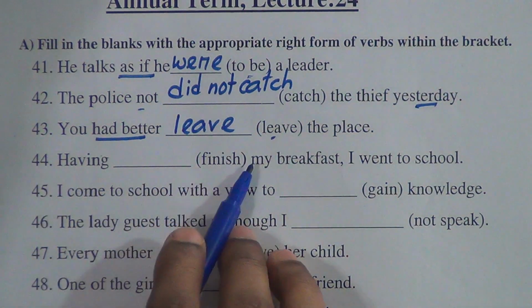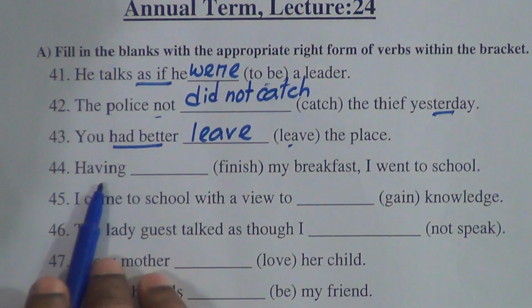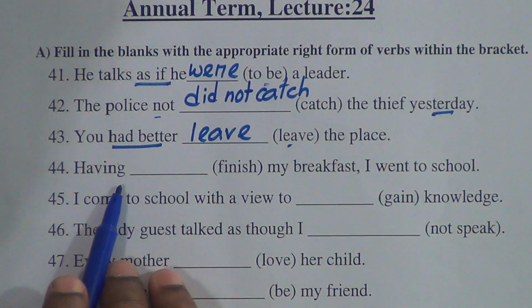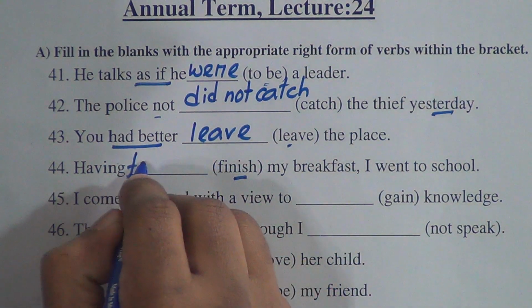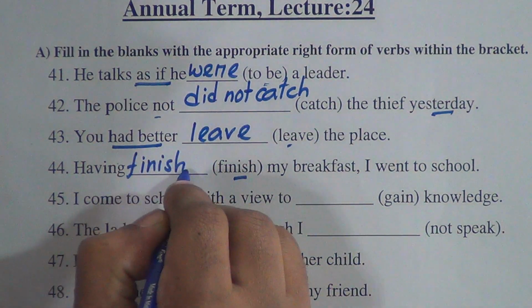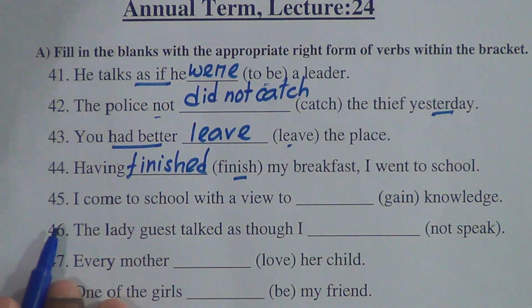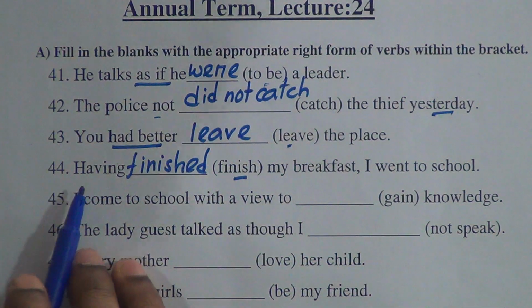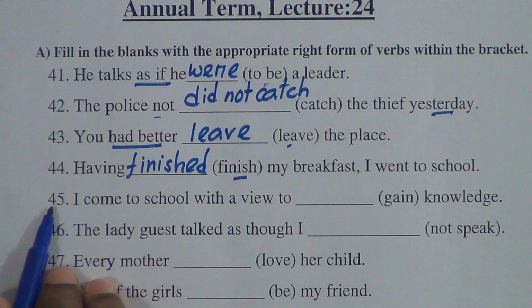44: Having dash my breakfast, I went to school. The bracket is finish. After having, if we find a verb, it will always be in past participle form. So, having finished my work, I went to school. This is also called perfect participle in English.